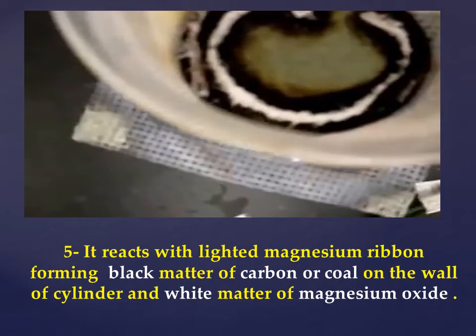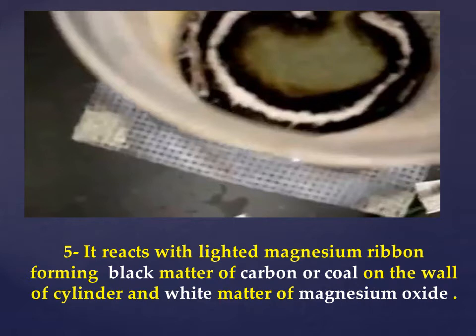The carbon dioxide reacts with the lighted magnesium ribbon, forming two substances, as we see in the video. One of them is white and the other is black. So, by reacting the carbon dioxide with lighted magnesium ribbon, two matters form: black matter of carbon or coal on the wall of the cylinder, and white matter of magnesium oxide.